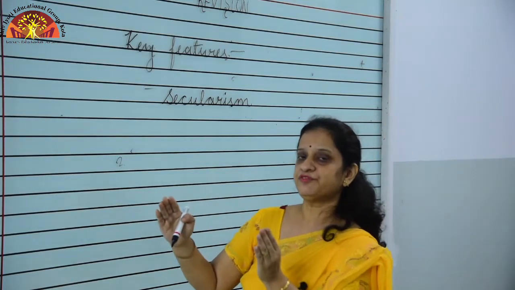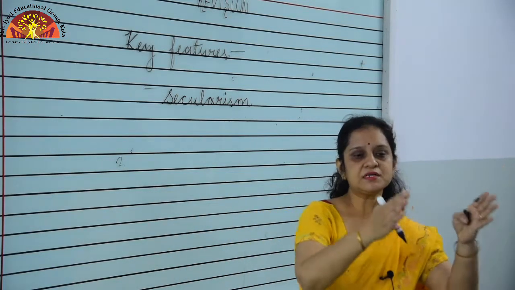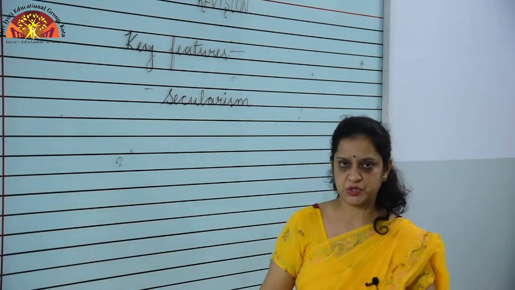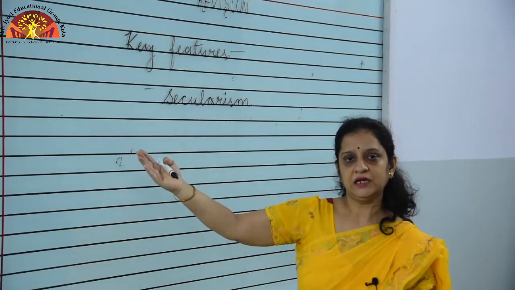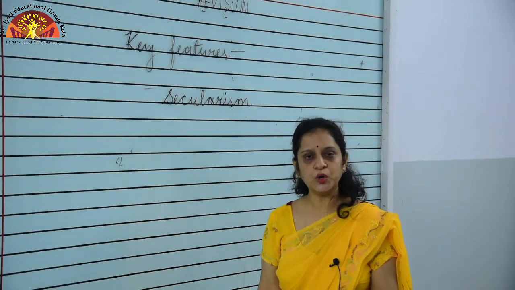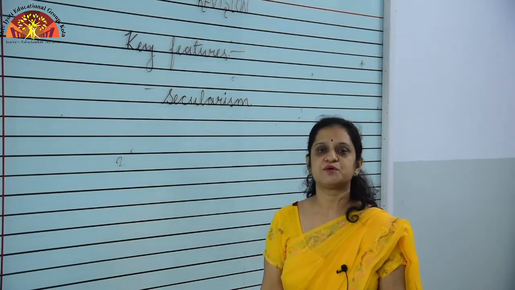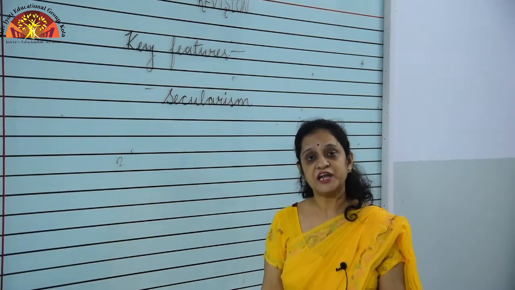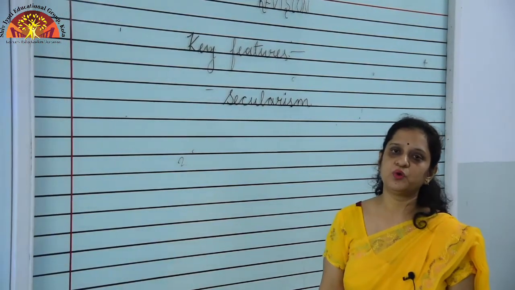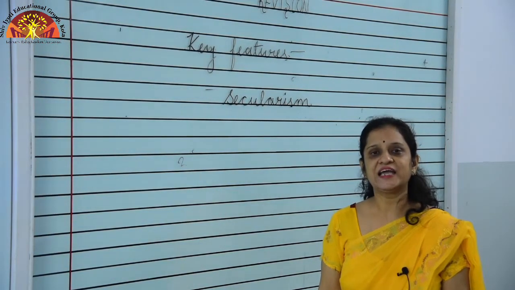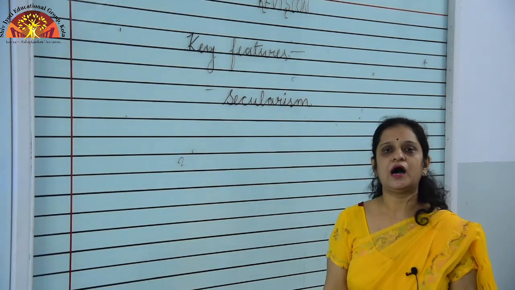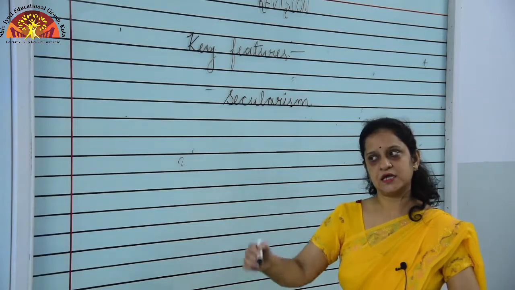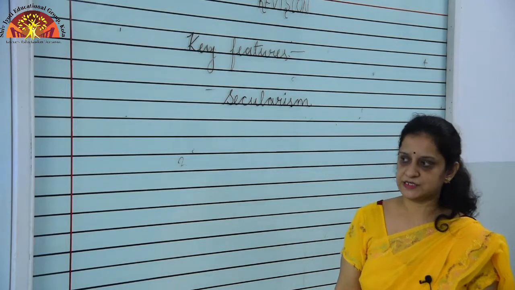And the separation of powers, as is clear from the meaning, means the powers among the organs of the constitution are divided. How is it? I will make you clear with the question. And the fundamental rights, as I have told you, in our constitution there is a provision of fundamental rights. If they are violated, we can appeal to court directly. Everybody will get equal rights. What are they? How many are they? We will discuss when we discuss the questions and answers.